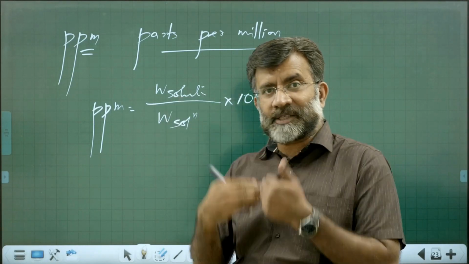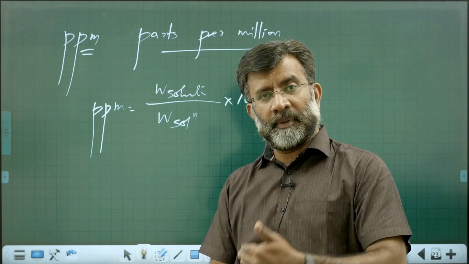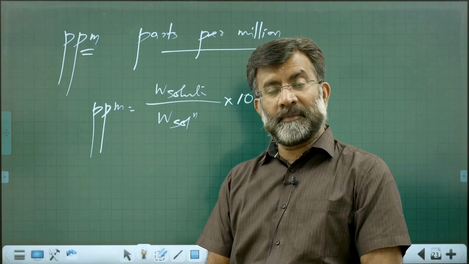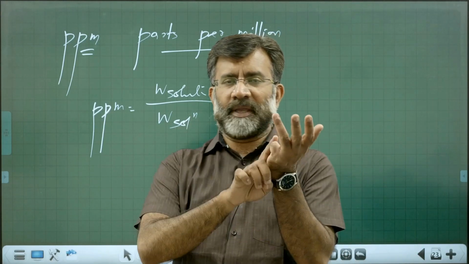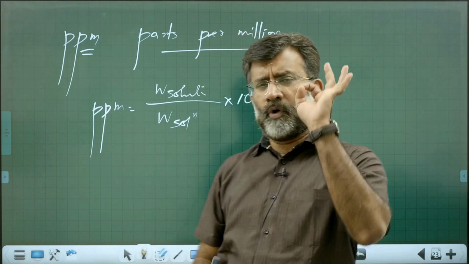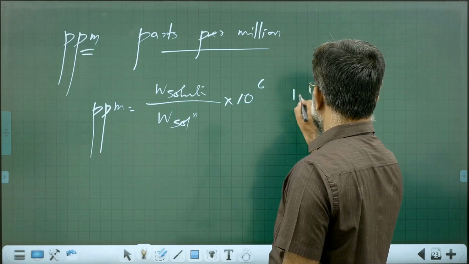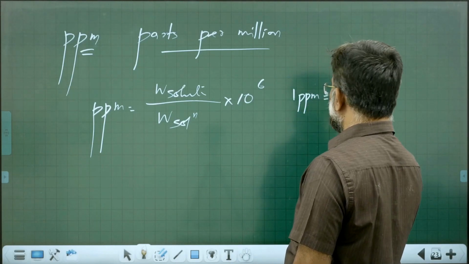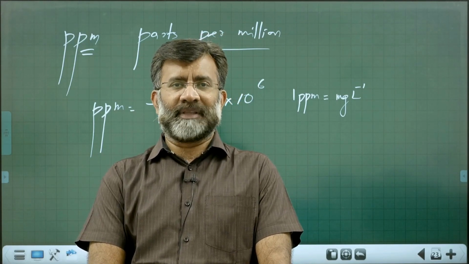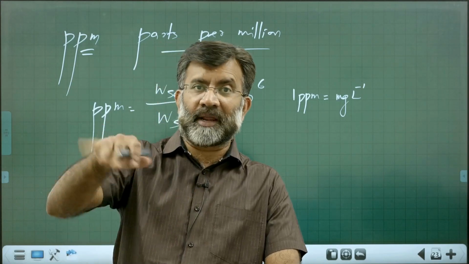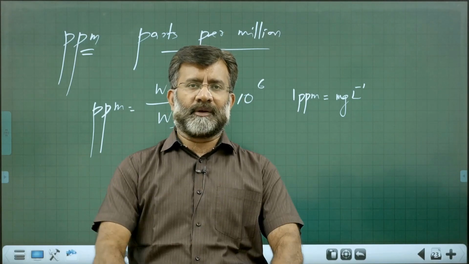Not necessarily mass by mass. It can be volume by volume. ppm can be mass by mass, volume by volume, or mass by volume. ppm can be represented in different ways. The most famous unit of ppm is milligram per liter. 1 ppm is equal to 1 milligram per liter, or milligram per decimeter cube, or microgram per ml. That is ppm.